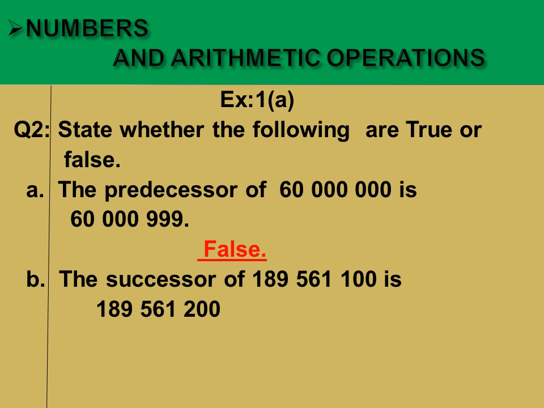Now part B, the successor of this given number is, again another number is given. So what will we do? For successor, we will add 1. We will add 1 to the digit at one's place. The digit at one's place is 0. When we add 1 to this given number, we will get the answer which doesn't match this given second number, okay? So the statement is false.